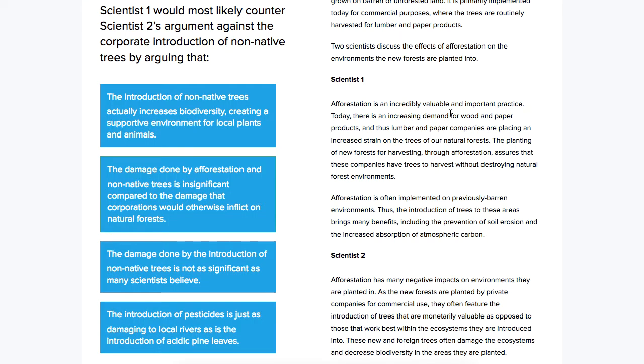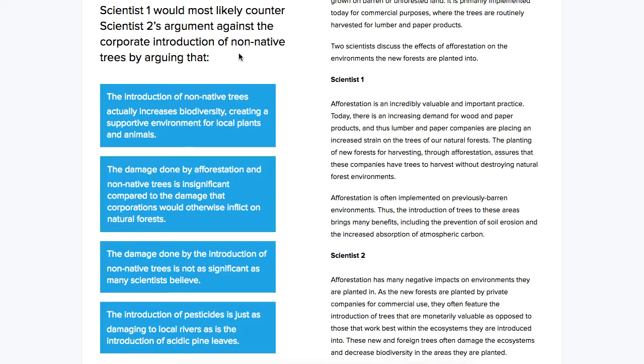And we're looking at an ACT science question involving conflicting viewpoints. So in this question we're asked, scientist 1 would most likely counter scientist 2's argument against the corporate introduction of non-native trees by arguing which of the following.